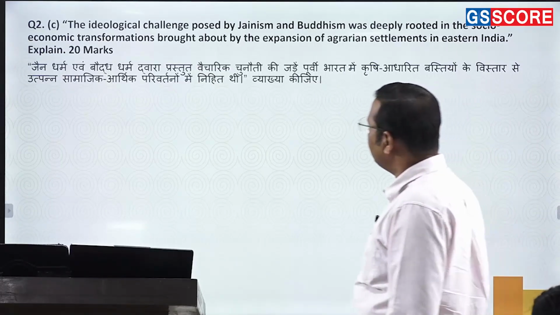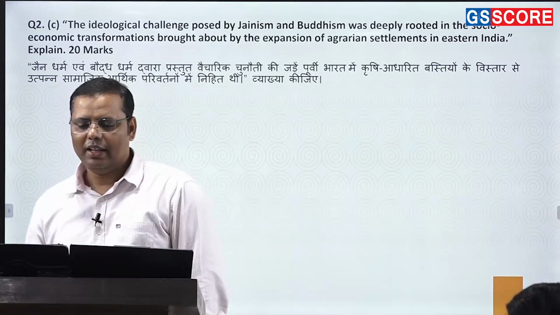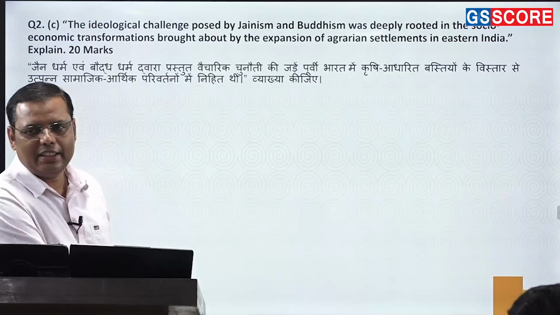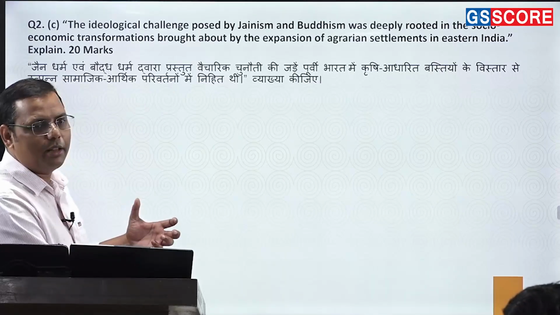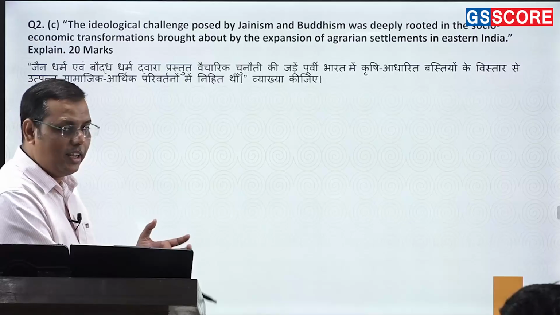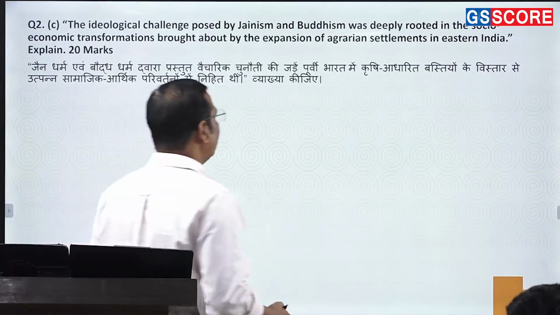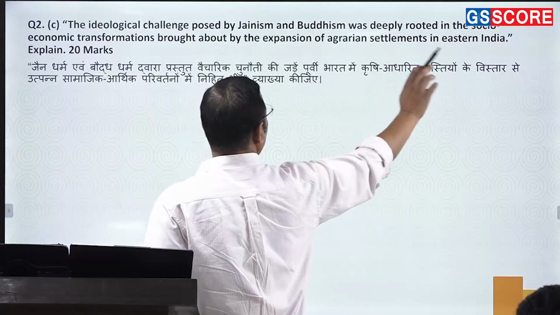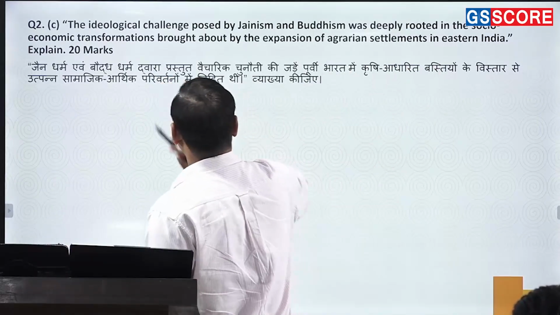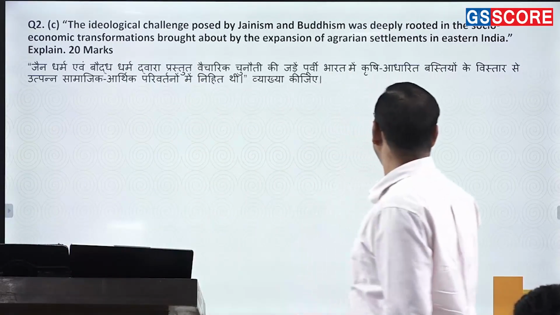ठीक है? Now this is again a sort of question. आप ये तो नहीं कह सकते exactly same question पूछा, but इस तरीके के बहुत questions उन लोगों ने पूछे. तो मुझे लगता है ज़्यादा mathematical formula type से question पूछ रहे हैं कि इसका connection उससे क्या है. So let us understand. So I'll come to this Jainism and Buddhism later on. First of all, just come to this socio-economic transformation brought about by the agricultural expansion, right?